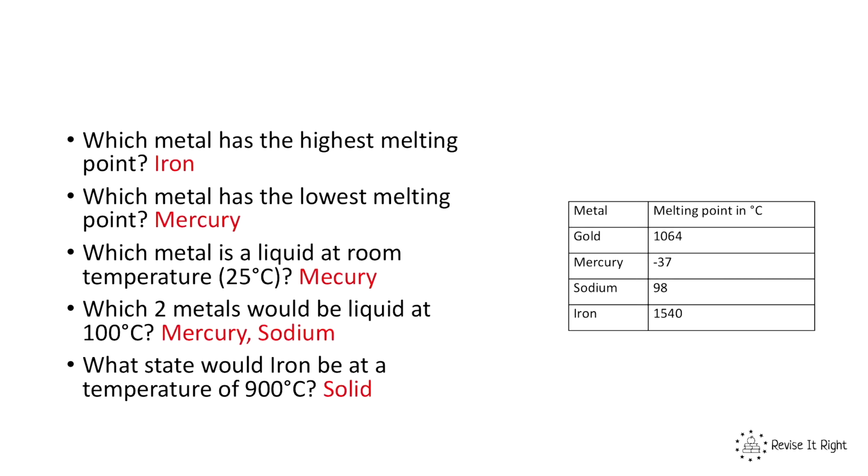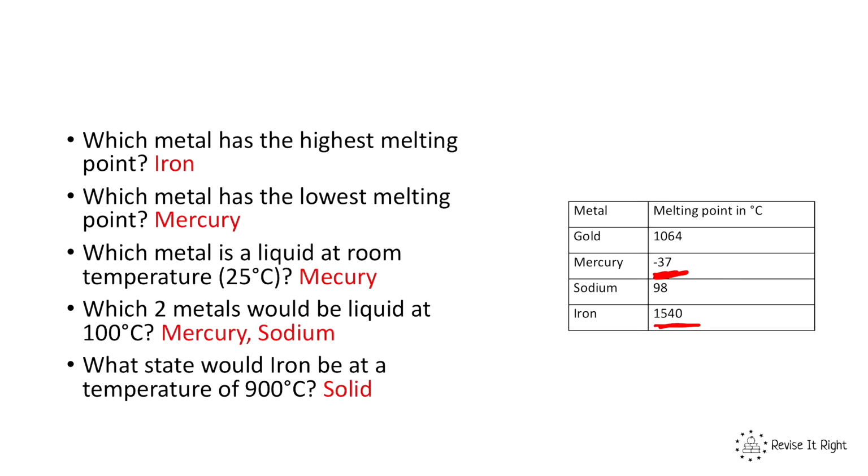So for question 1, which metal has the highest boiling point? You should have had iron at 1540. Which metal has the lowest melting point? It should have been mercury with -37. Which metal is a liquid at room temperature? Well, it is mercury. Okay, it's -37, therefore it will be a liquid at room temperature. Because it's not hot enough for it to boil, but it's not cool enough for it to melt.